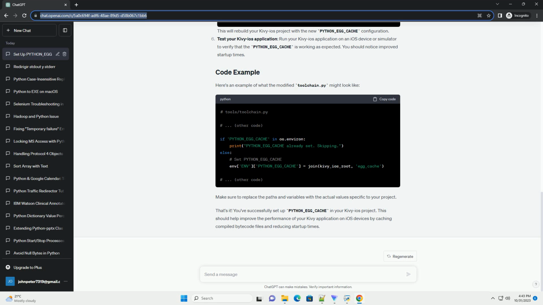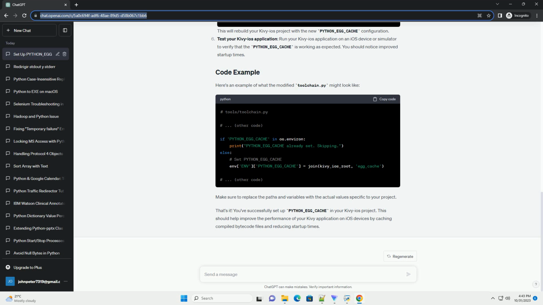Rebuild your Kivy iOS project. You will need to rebuild your Kivy iOS project for the changes to take effect. Run the following command in your project directory. This will rebuild your Kivy iOS project with the new PYTHON_EGG_CACHE configuration. Test your Kivy iOS application. Run your Kivy iOS application on an iOS device or simulator to verify that the PYTHON_EGG_CACHE is working as expected. You should notice improved startup times.